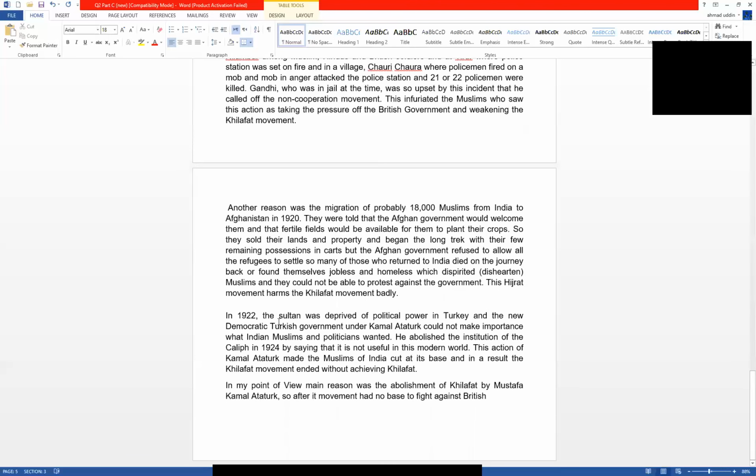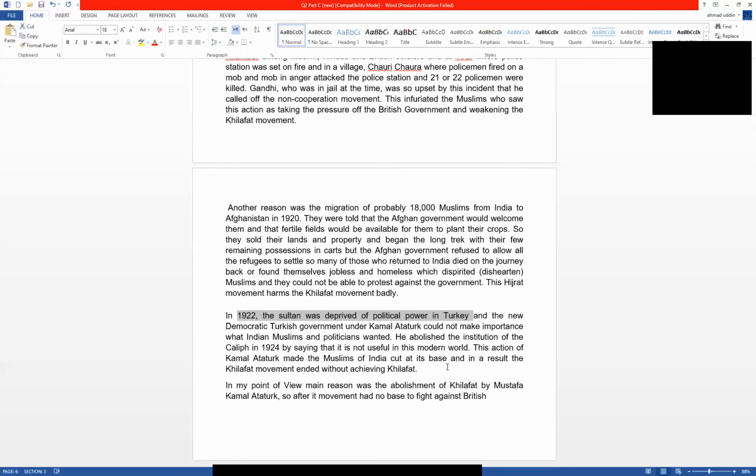And the reason was that in 1922 the Sultan was deprived of political power. He signed the treaty of Versailles with the British government, and he gave the whole government control to Mustafa Kemal Ataturk, the first president of Turkey. He abolished the seat of the Caliphate. It means there was no more caliphate in Turkey. Indian Muslims wanted the British not to abolish the caliphate.